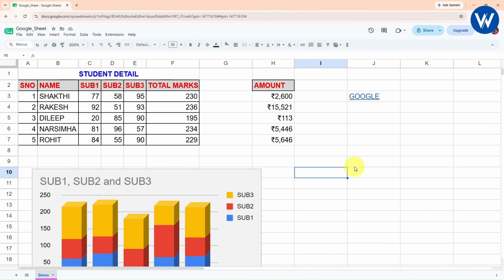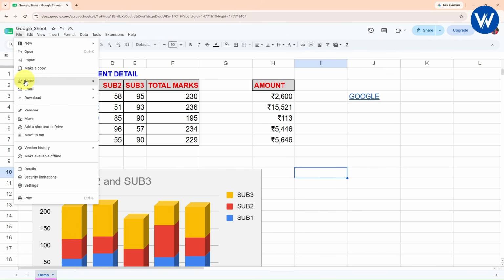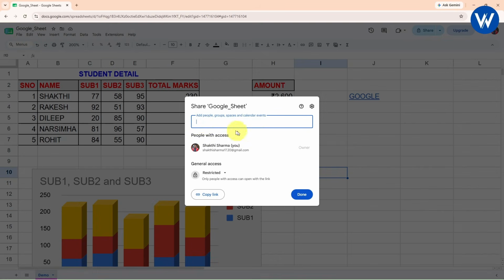Now let me show you, guys, how you can share this Google Sheet. First, click on File. Here we can see the Share option available. Click on Share with others. You need to enter the mail ID of that particular person to whom you want to share this file. And from here, you need to give the restriction. Basically, right now it is restricted. I want to show with anyone with this link. Anyone on the internet with this link can view your Google Sheet, and you can copy the link.